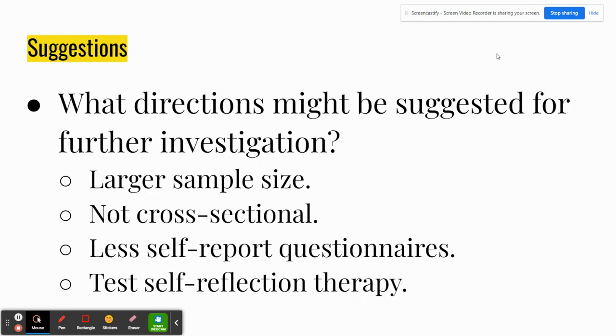And suggestions. What directions might be suggested for further investigation? These would include a larger sample size, an experiment that's not cross-sectional, fewer self-report questionnaires, and maybe testing self-reflection therapy in some way.